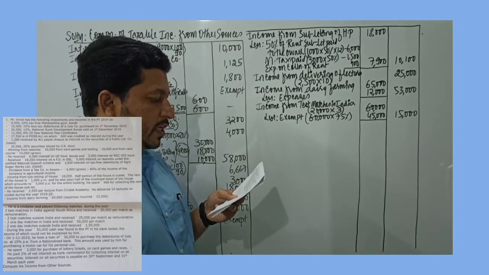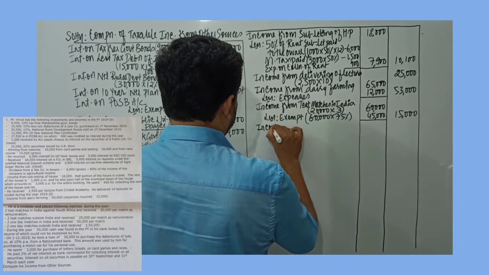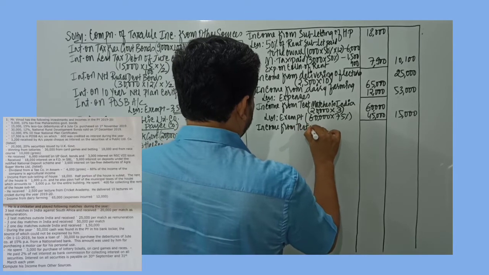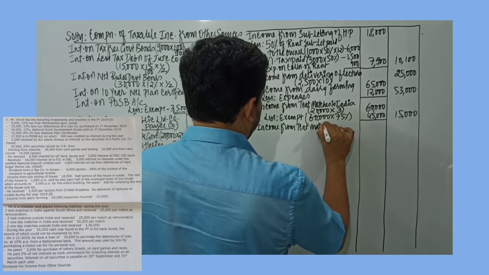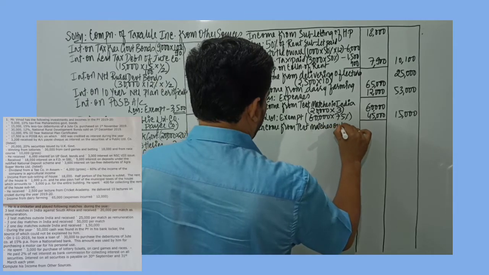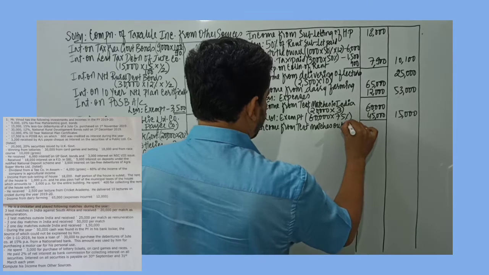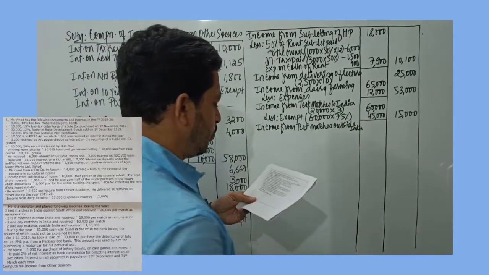Next given is 2 test matches outside India. Income from test matches outside India. Now as far as the rule is concerned, 50% of the amount will be exempt.